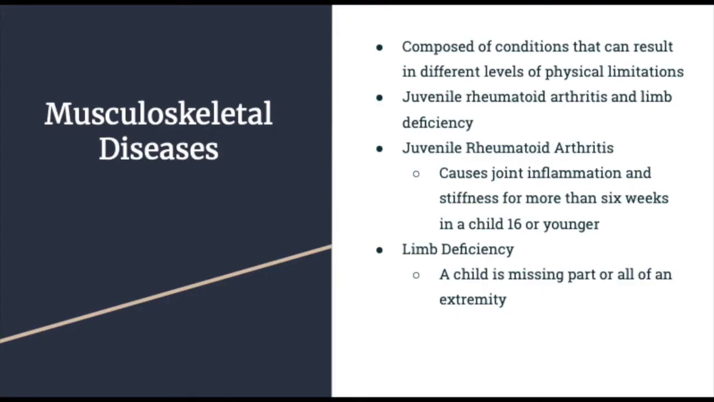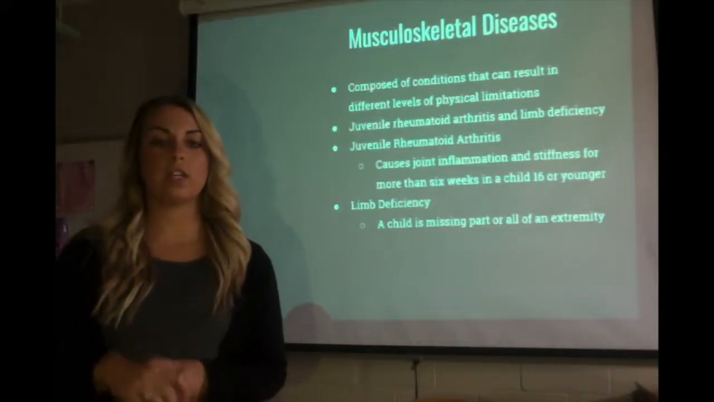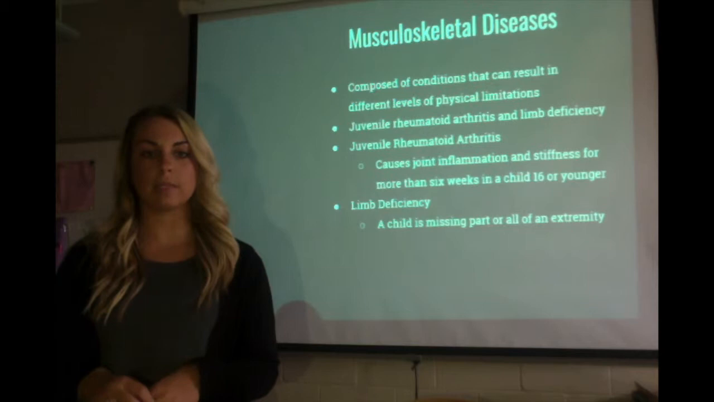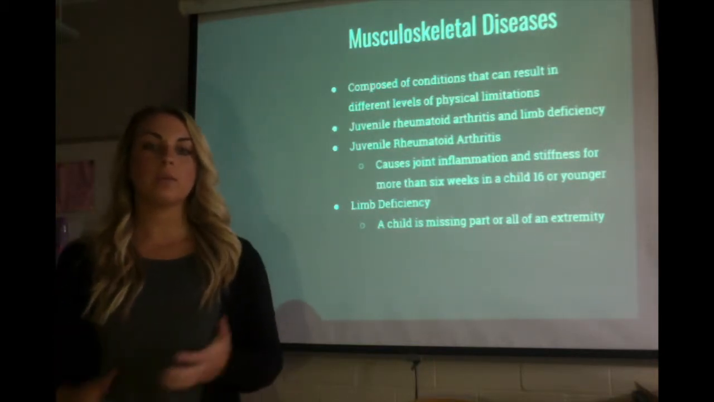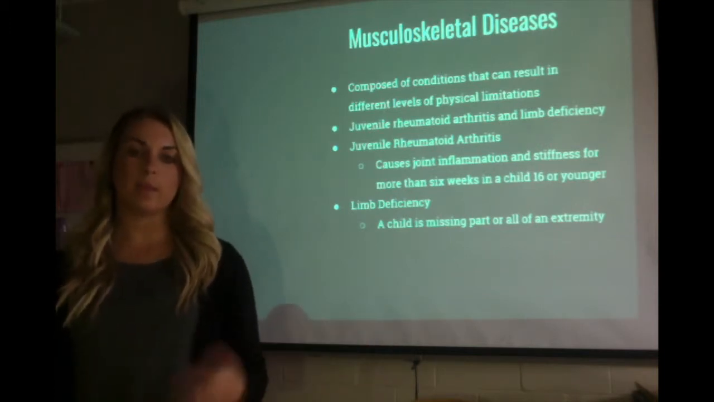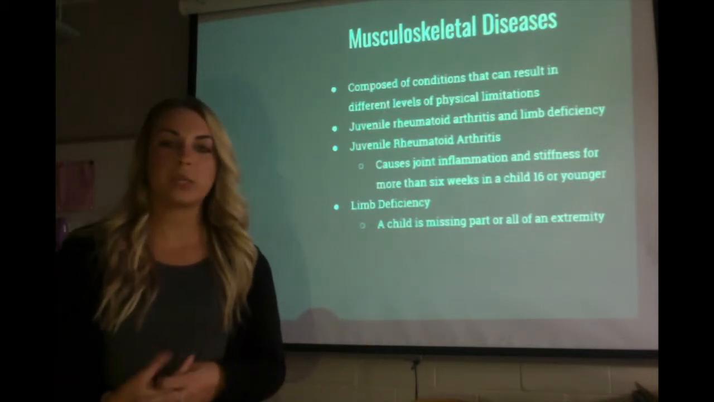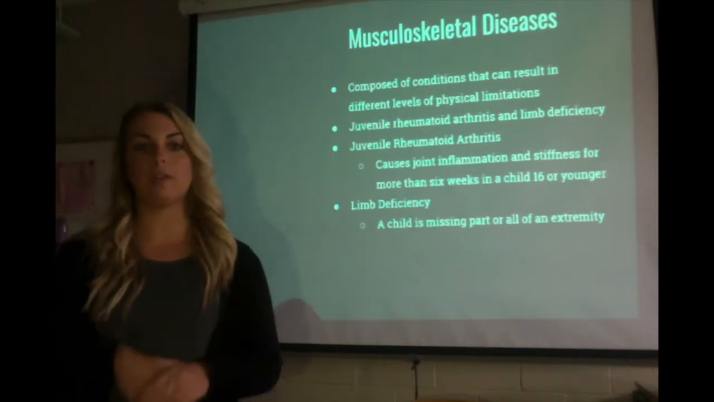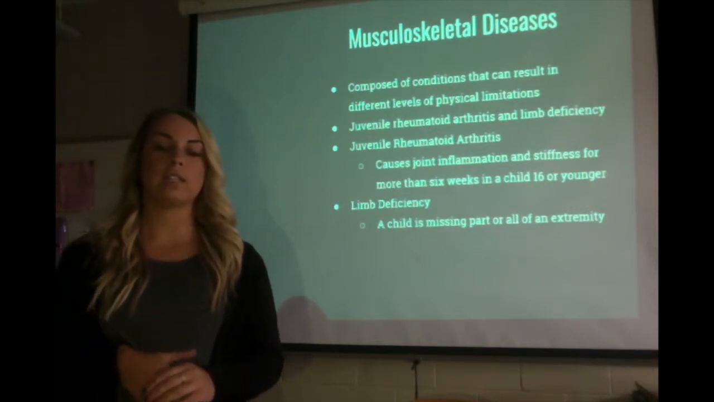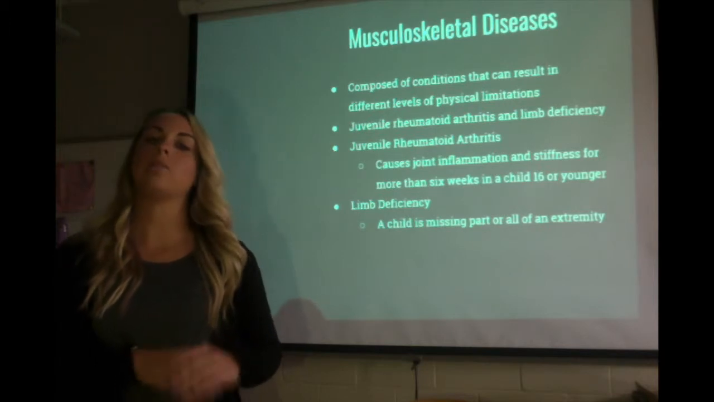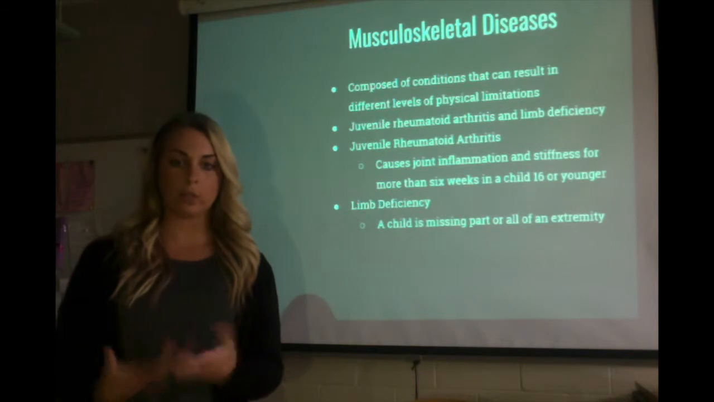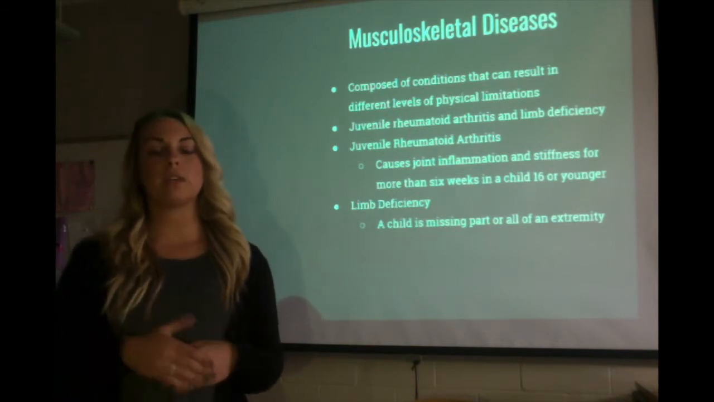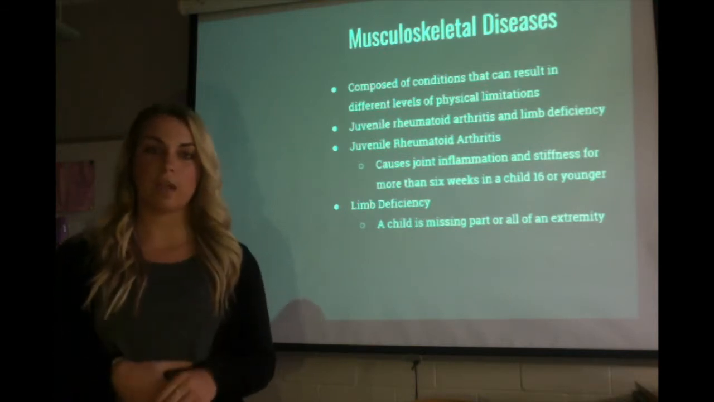Next is musculoskeletal diseases. These can affect different levels of physical limitations. There are two things that are really talked about when you talk about musculoskeletal diseases. The first one is juvenile rheumatoid arthritis. Sometimes we think about rheumatoid arthritis and usually we think of people that may be a little bit older, have weaker joints, things like that, but there is such a thing called juvenile rheumatoid arthritis, and that is in children that are 16 or younger. If their symptoms are lasting more than 6 weeks, they have really bad joint inflammation and stiffness. As long as it's over that 6-week mark, it's considered juvenile rheumatoid arthritis.